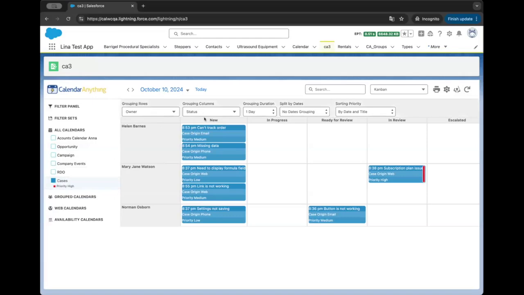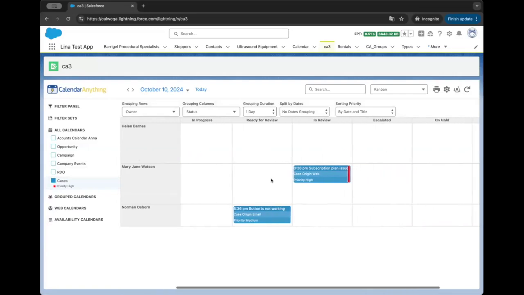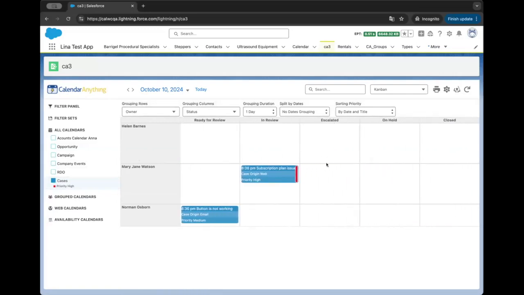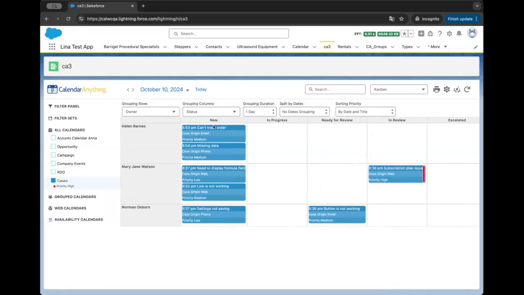In this Kanban view, we're showing all cases that have been submitted within the month of October. We are grouping them by who owns the case. That's our grouping rows. And our grouping columns is the status. So all the statuses that we have for cases are represented by a column. There are a couple of ways we can group our Kanban view. Kanban will support all grouping options that are available for our swim lane and grouping views.